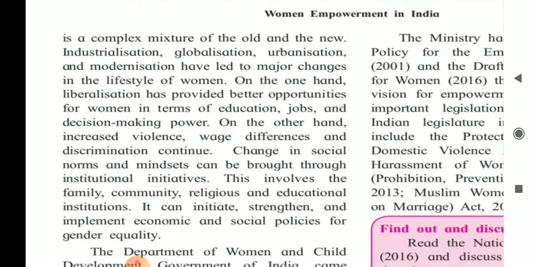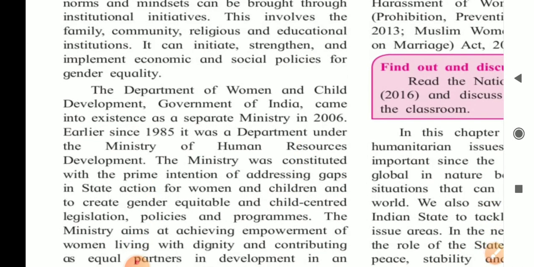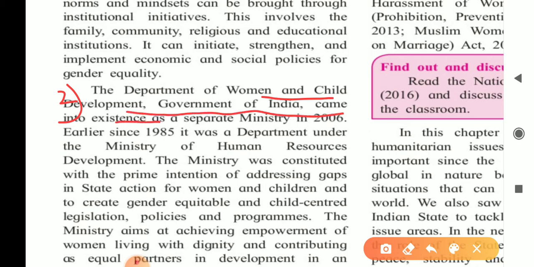Here you can go to the second paragraph. Write it down, second number. The Ministry of Women and Child Development, Government of India, came into existence as a separate ministry in 2006.